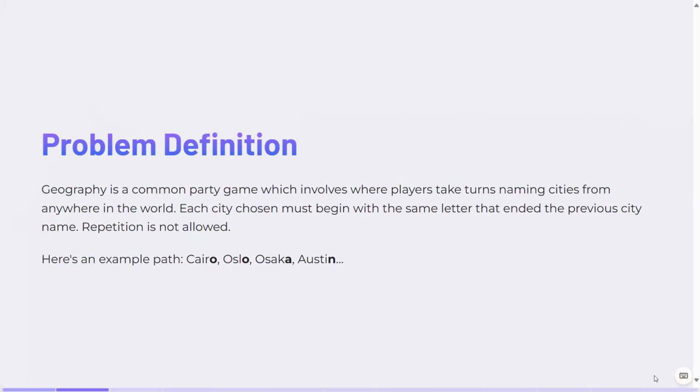So first of all, we need to define what generalized geography is. It is a common party game where every next player has to guess a city name that starts with the last letter of the previous city. For example, Cairo ends with O, then Oslo starts with O and ends with O, then Osaka starts with O and ends with A, and then Austin starts with A.